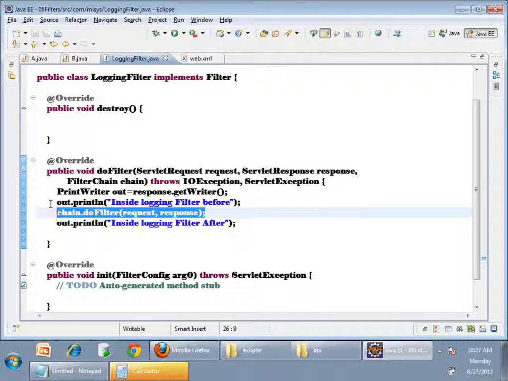So if you want to keep some security check, like as I said, my servlet here should be executed only by admin. If the logged-in user is not admin, I don't want my servlet to be invoked. Where should I write the code? Before calling chain.doFilter, I will write the code which checks whether the logged user has a role called admin. If not, I will throw some exception and I will not call chain.doFilter. The servlet will not be invoked. That's it. So you can use filters for anything. Any doubt?